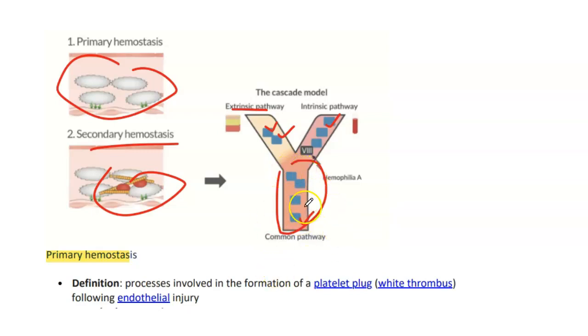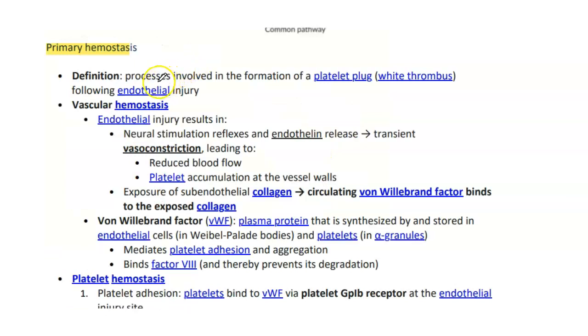So the common pathway is factors 1, 2, 5 and 10, the extrinsic pathway is factors 3 and 7, and the intrinsic pathway is factors 12, 11, 9 and 8.